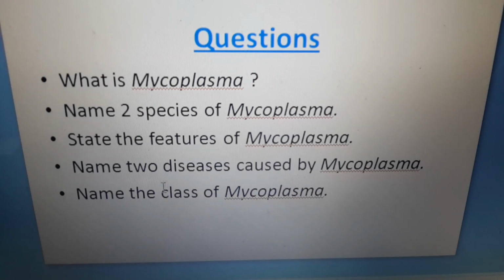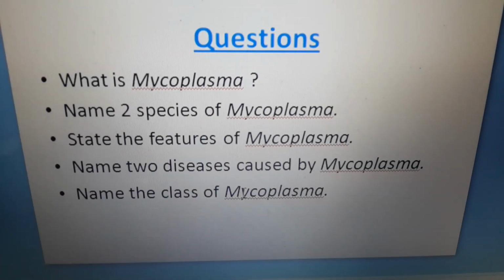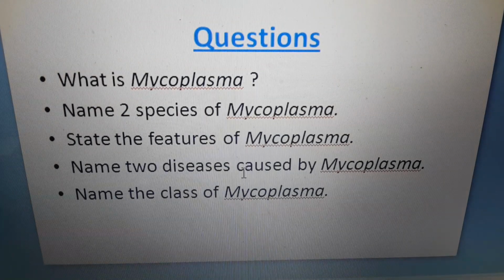The last question is, name the class of mycoplasma. The answer would be, mycoplasma is included under class Mollicute because it lacks a cell wall and also shows pleomorphism.